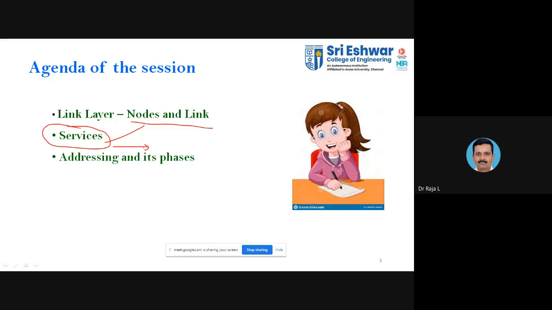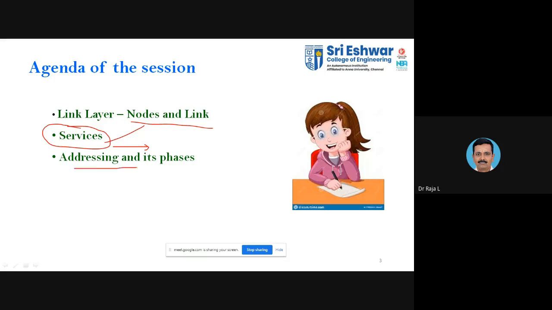Byte stuffing and bit stuffing is nothing but adding something to the existing one. Normally we will go with the byte stuffing and bit stuffing under framing. Framing is one type of service. So under the services, we will be discussing the stuffing, that is bit and byte stuffing, and those things will be discussed later on.